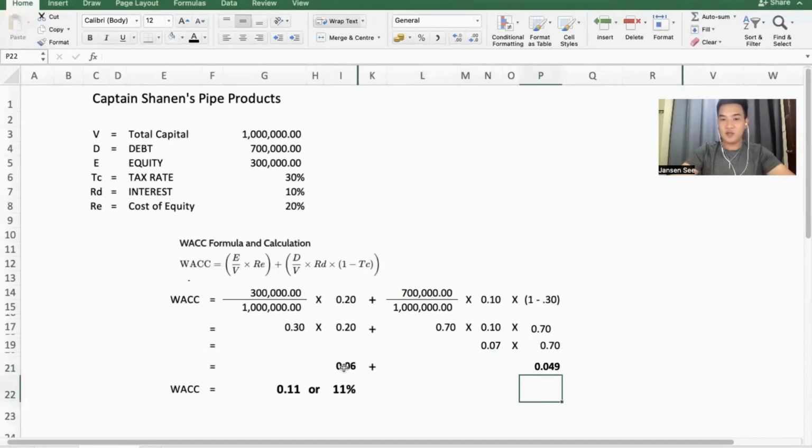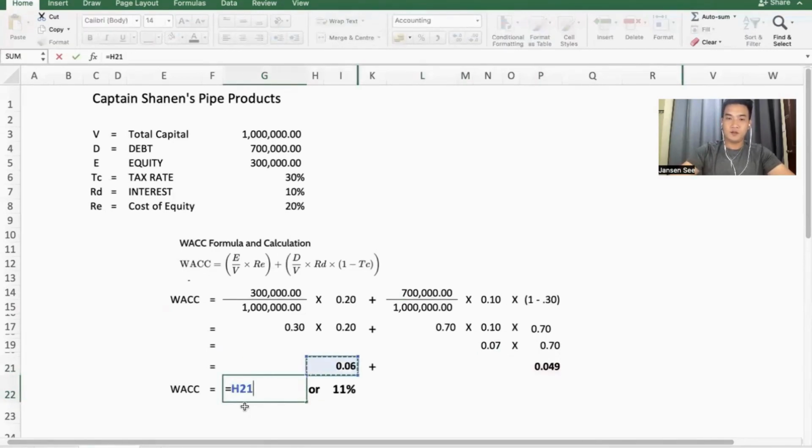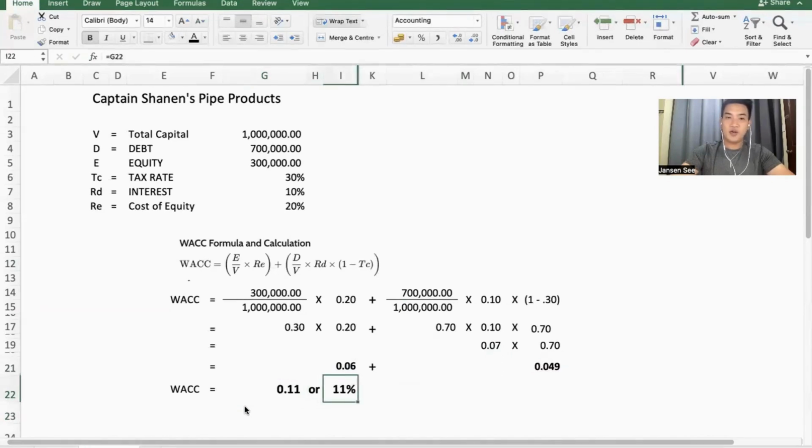Now we are going to add these two. 6% plus 4.9%, we have 0.11 or 11%.